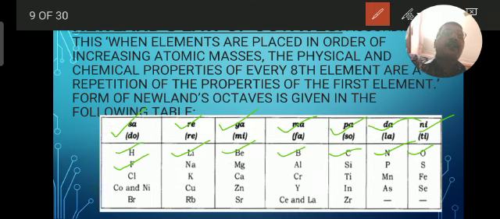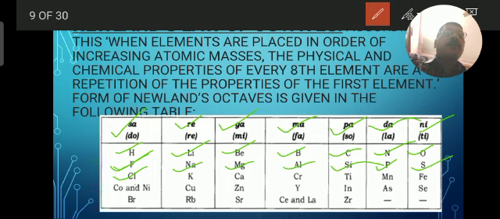Similarly, from fluorine, we continue: sodium, magnesium, aluminium, silicon, phosphorus and sulfur. Coming back to chlorine, chlorine shows similar properties to fluorine. So there was a repetition of chemical properties as we see in the case of musical notes.